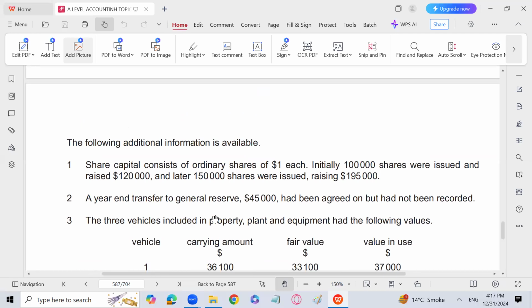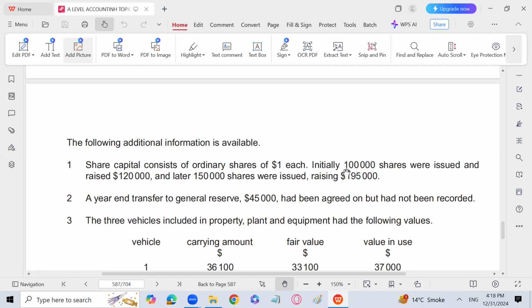A year-end transfer to general reserve of 45,000 had been agreed on but had not been recorded. So we are yet to record this entry. It will be subtracted from retained earnings, and added in the general reserve column. Okay, let's see: initially 1 lakh shares were issued and raised 120,000.